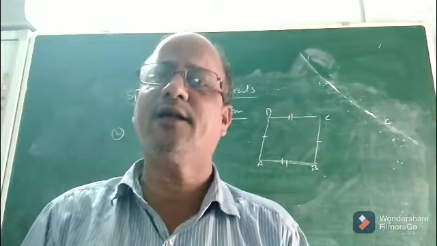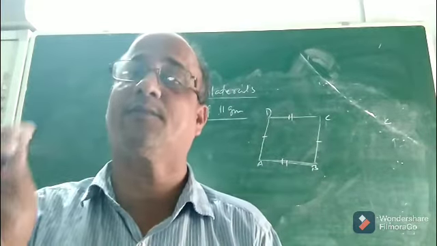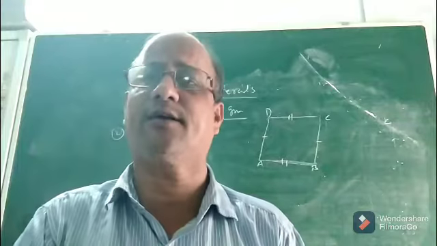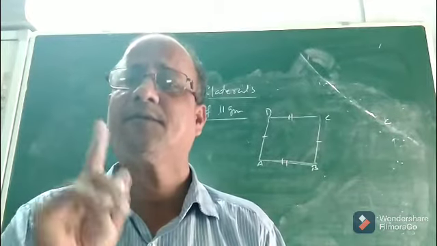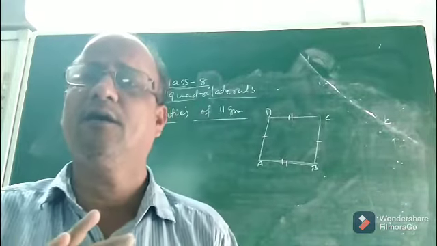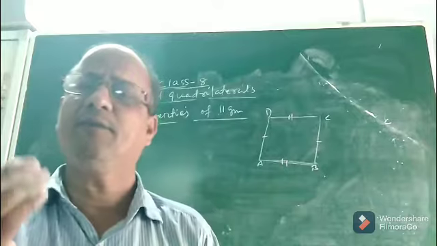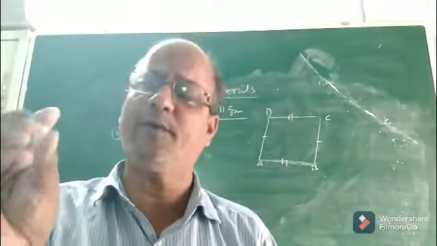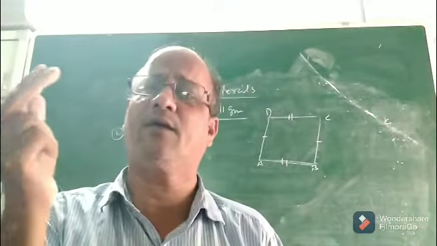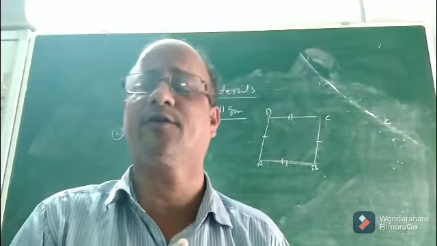In the previous class, I discussed the properties: what is a parallelogram, a trapezium, and what are the properties of a parallelogram? One property I had discussed. I remember, the first property was what? Both pairs of opposite sides of a parallelogram are equal. Before I discuss the other two properties, there are many more properties of a parallelogram, but we are given only three properties, so we will discuss only three as per your syllabus.